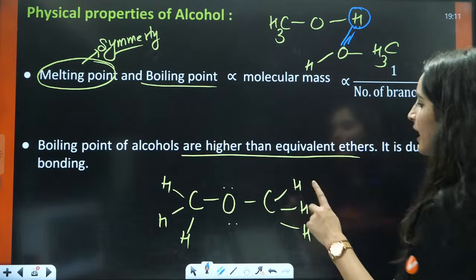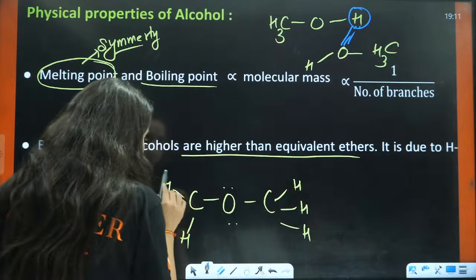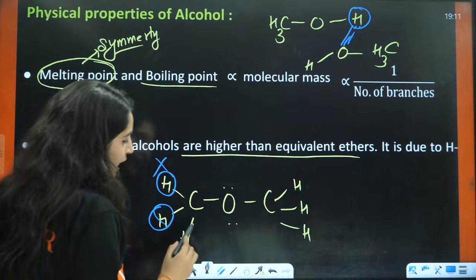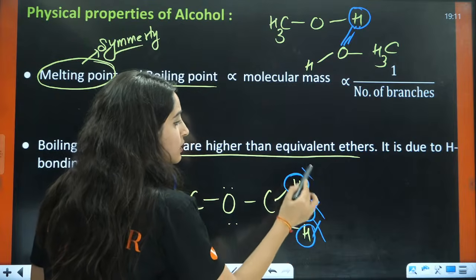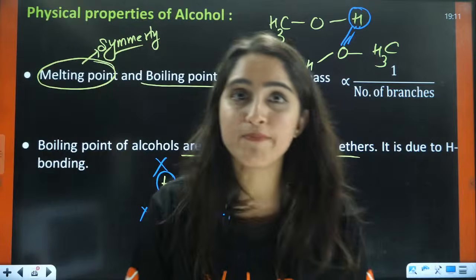But that is not there in the case of ether. In ether, this hydrogen will not show any hydrogen bonding. All these hydrogens will not show any hydrogen bonding. Reason? Because they are not connected to any electronegative element directly.